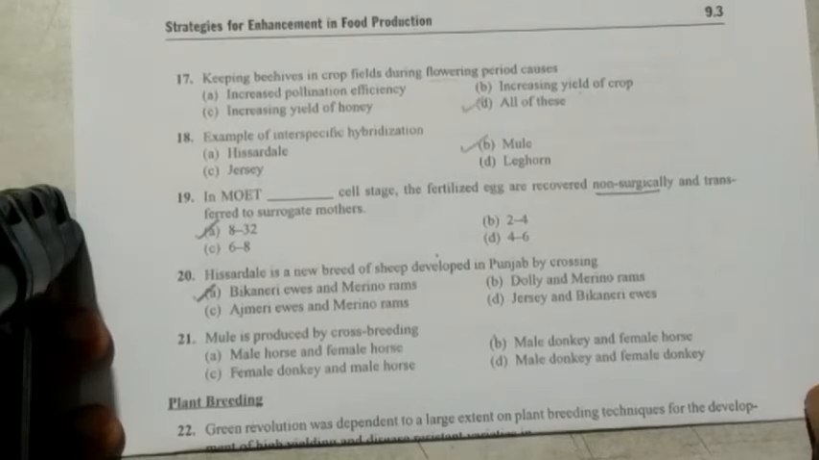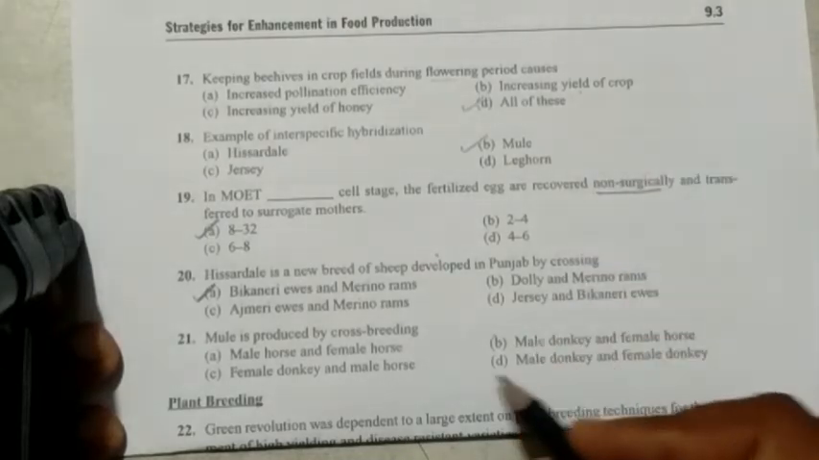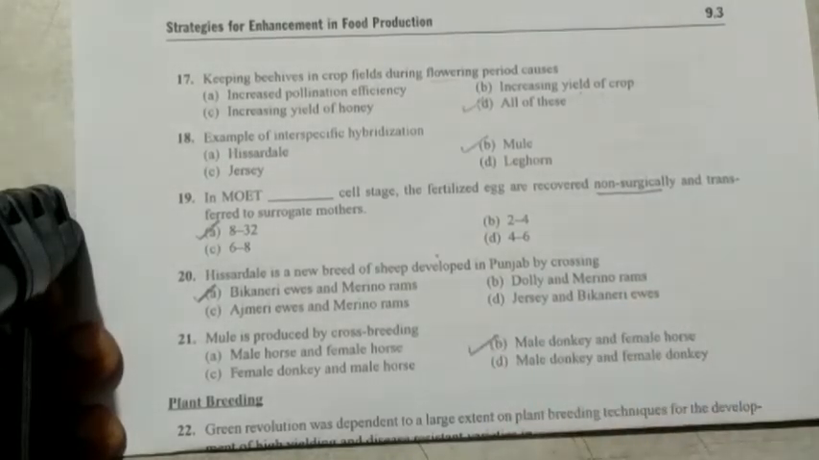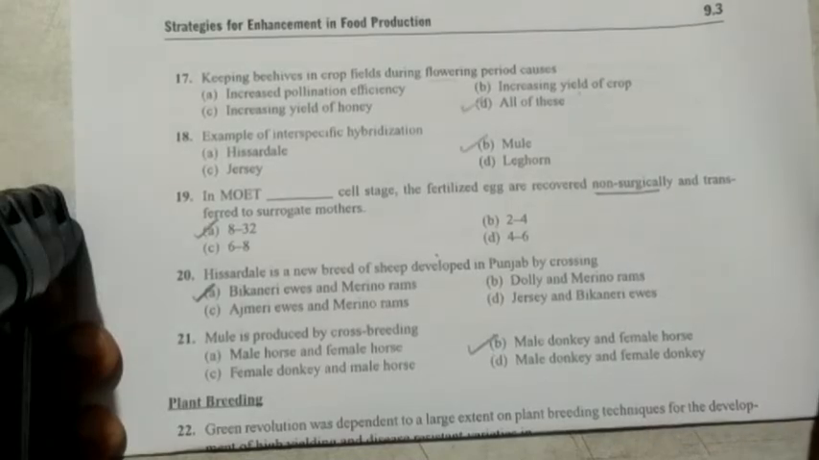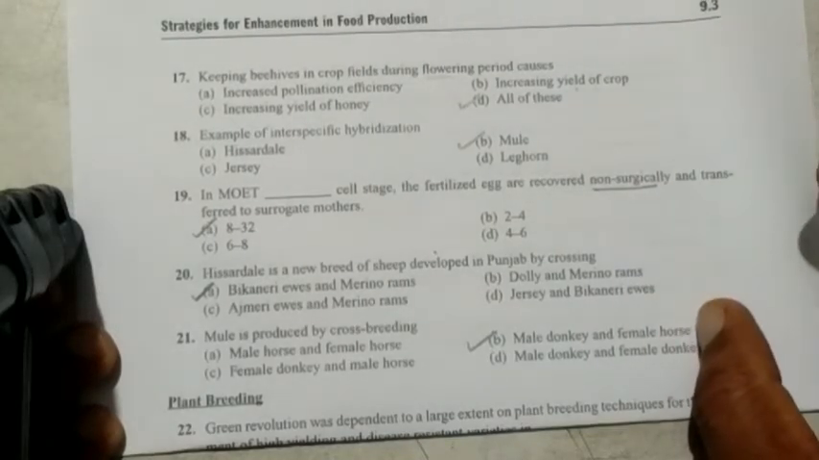Next question. Mule is produced by cross breeding of what, he is asking. Fine. Just now I told you in the above question, male donkey and female horse. So option B is the correct answer, male donkey and female horse.